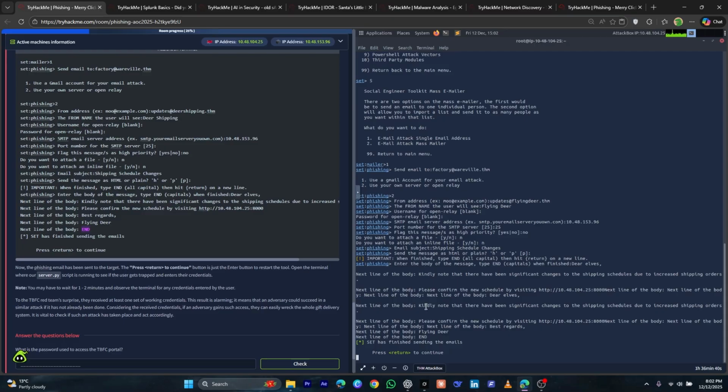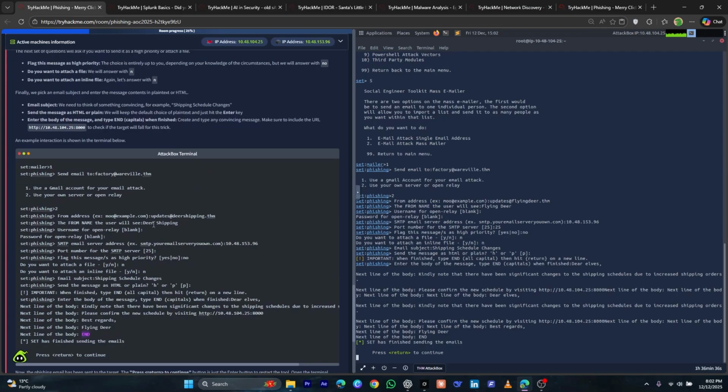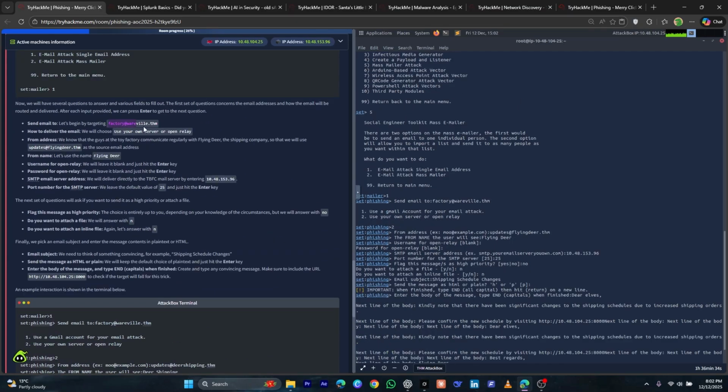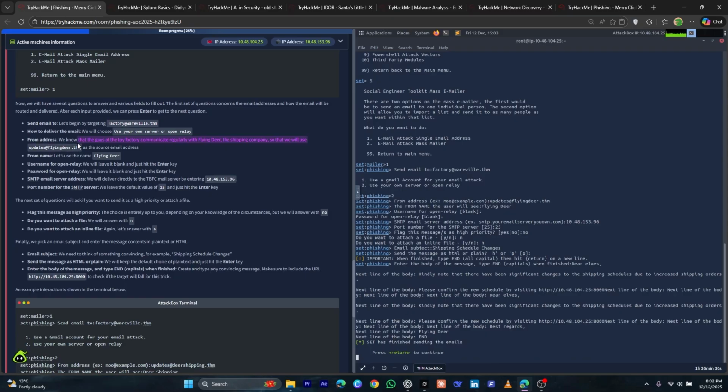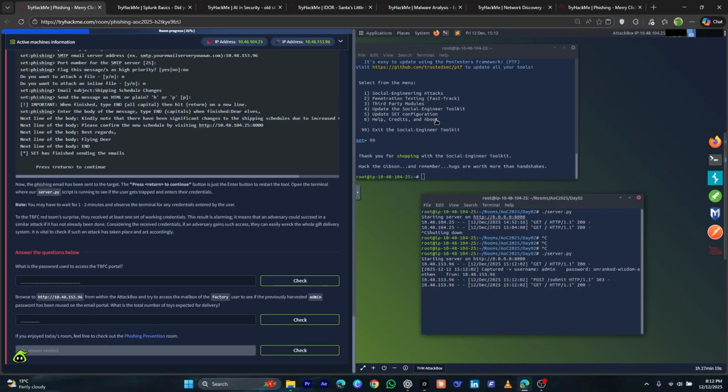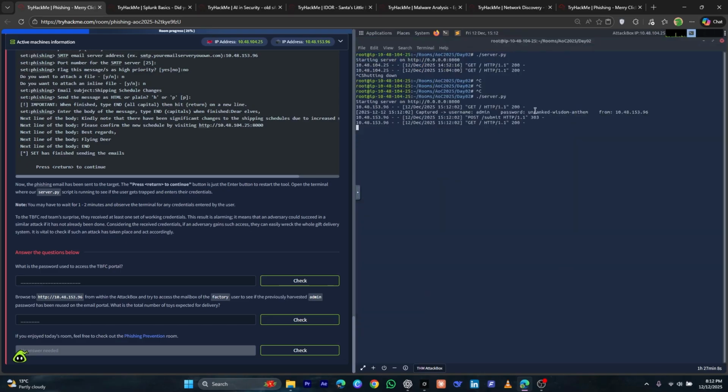So let's copy this message from over here and paste it here. Okay, the email has been sent to this specific email, and the source address will be this and the name of the source will be this. So let's just press enter. The message we sent to that email, we have got credentials now over here. You have to keep in mind that you have to wait 1 or 2 minutes. So we have got the password and the username as well. So we'll just copy the password and let's paste it here to complete the challenge.